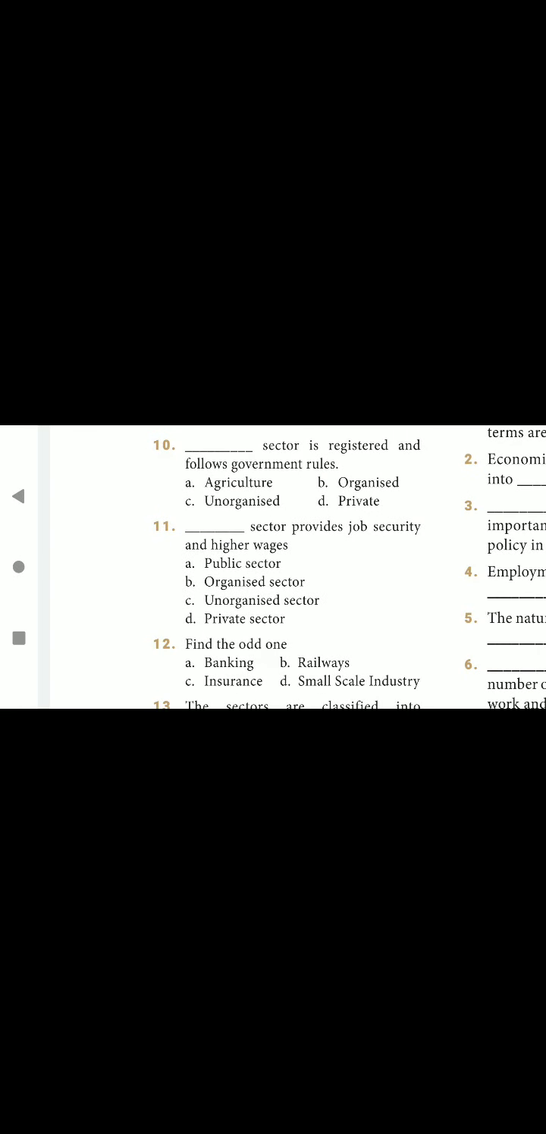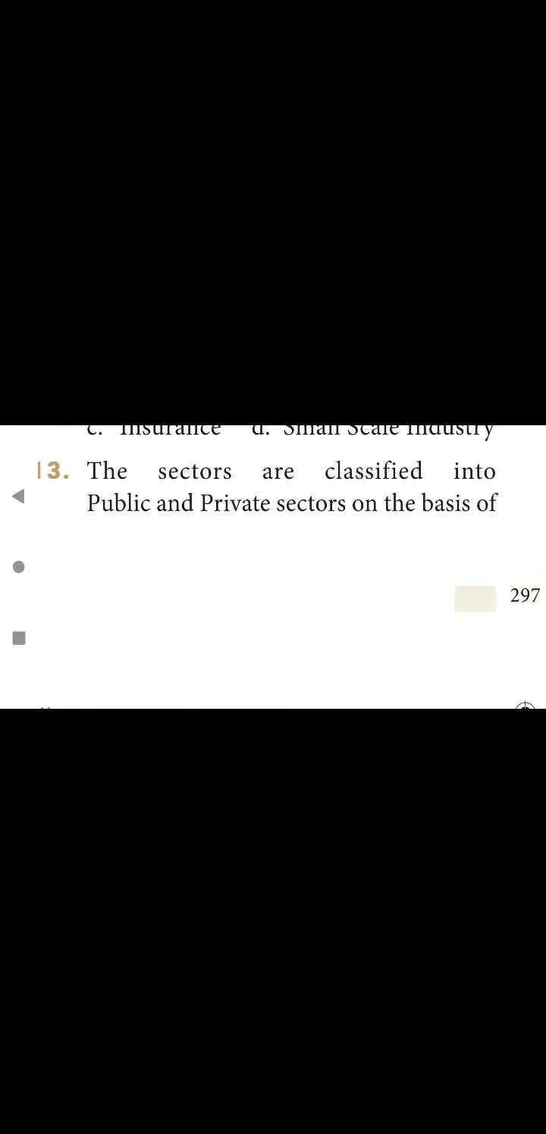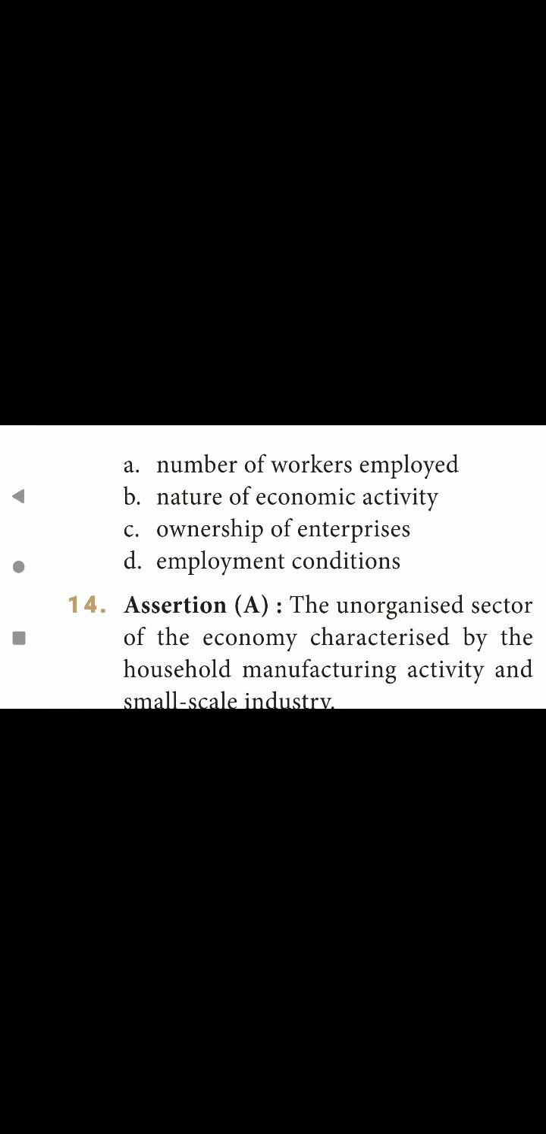Next, 10th one, dash sector is registered and follows government rules. Which sector? Organized sector. That is option B is the correct answer. 11th one, dash sector provides job security and higher wages. It is option B, organized sector. 12th one, find the odd one. It is option D, small scale industry. Next, the sectors are classified into public and private sectors on the basis of dash. That is option C, ownership of enterprises.